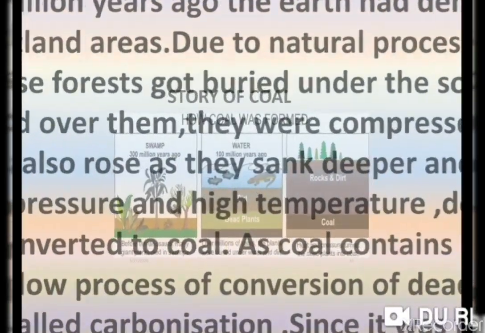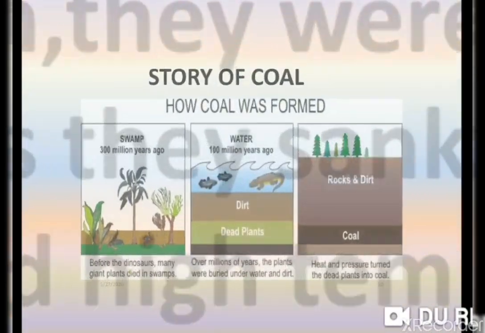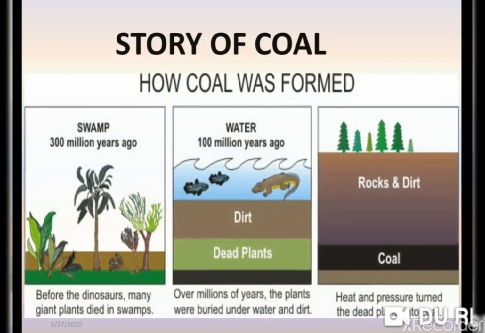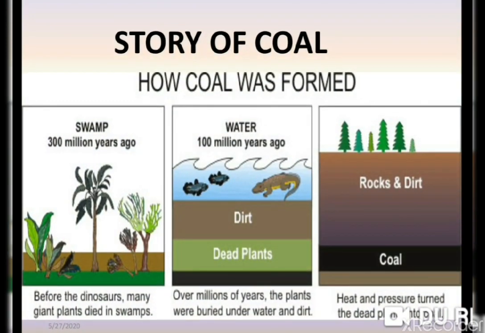As you know, children, how coal was formed. By this picture we can easily understand, before the dinosaurs, many giant plants died in swamps and water bodies.